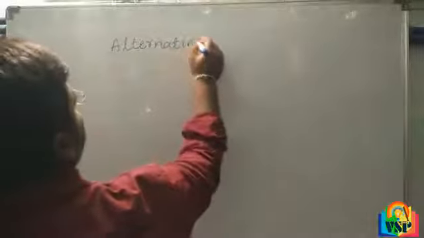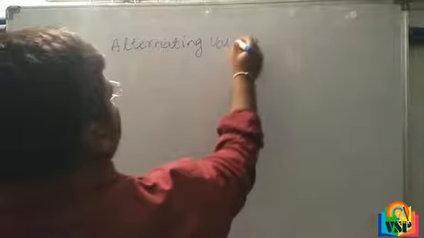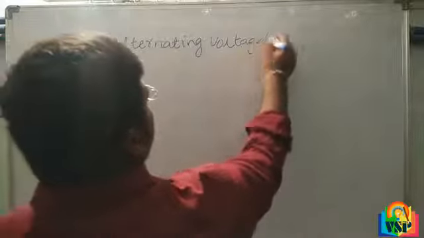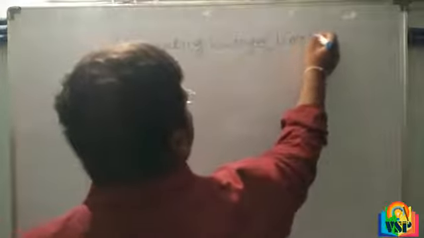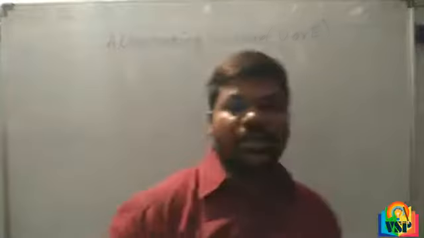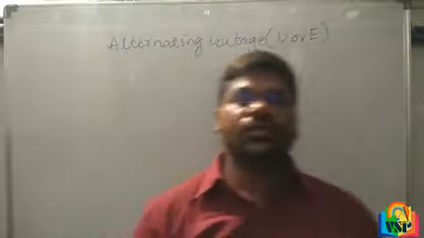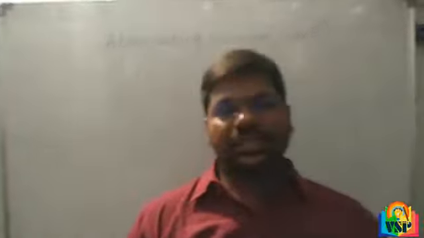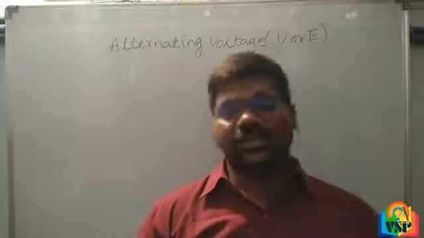Alternating voltage. You can denote it V. So how can we get alternating voltage from alternating current?